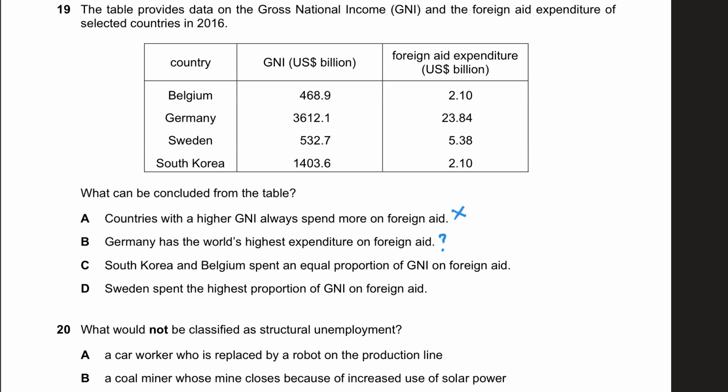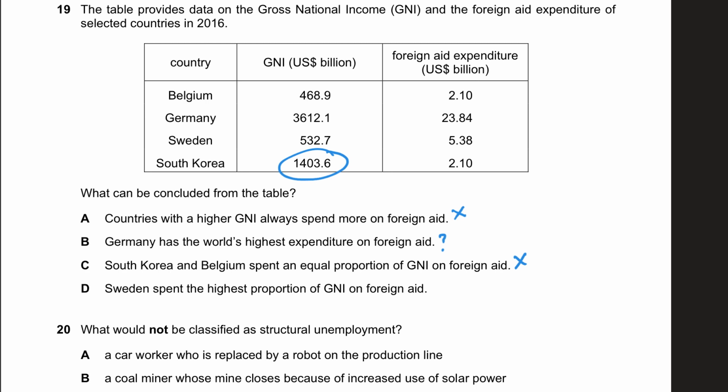C: South Korea and Belgium spend an equal proportion of GNI on foreign aid. Well, South Korea is spending 2.10 and Belgium is spending 2.10. Now, equal proportion basically means equal percentage, but South Korea has a higher GDP or GNI, so this is also wrong. They're spending an equal amount, not the equal proportion, so that's also something to consider.